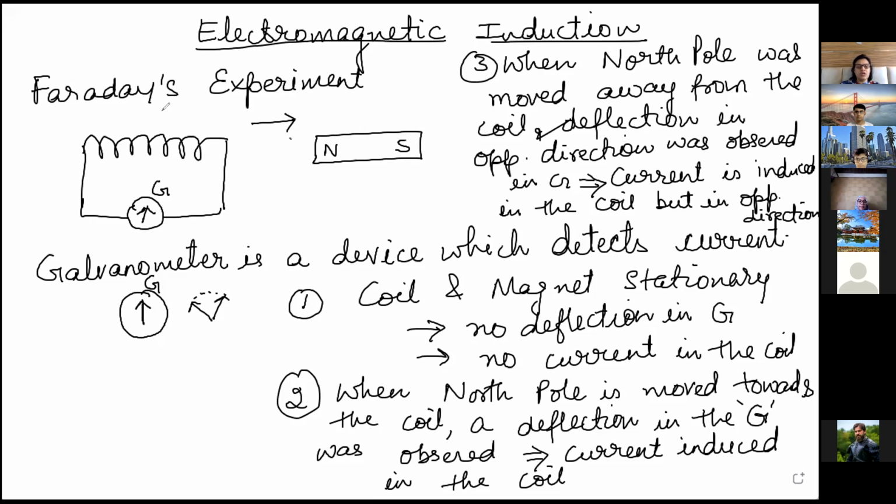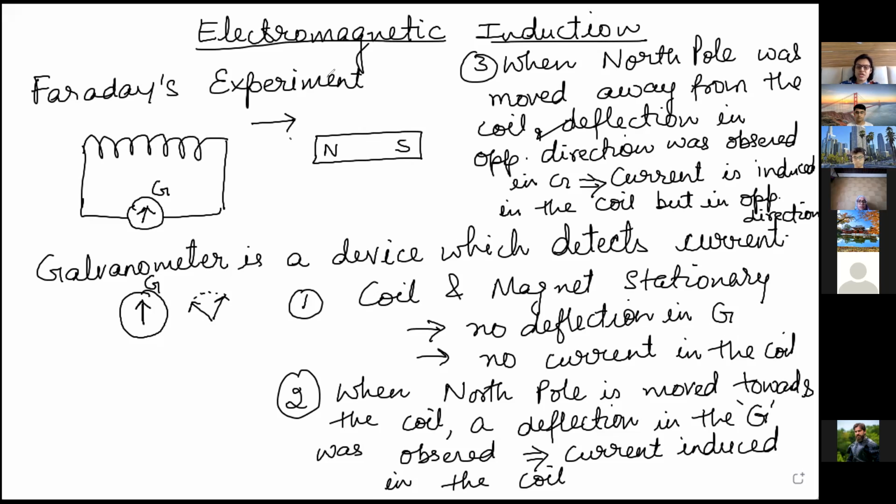When the coil was moved away, the deflection was again observed in the opposite direction. Or when the magnet is moved such that it moves inside the coil, then also deflection is observed. So what he inferred from this is that whenever these two are stationary, when there is no relative motion, there is no current, no deflection in the coil.